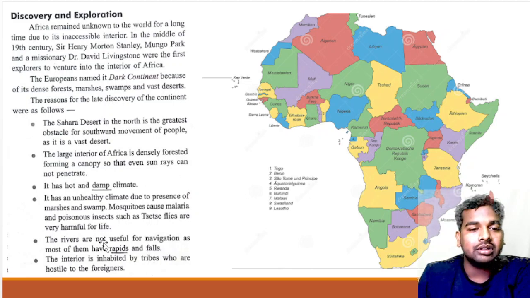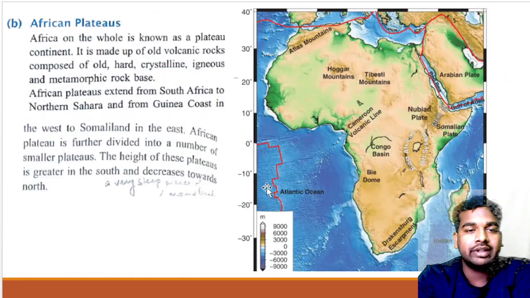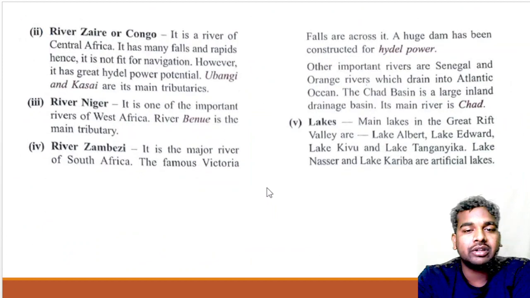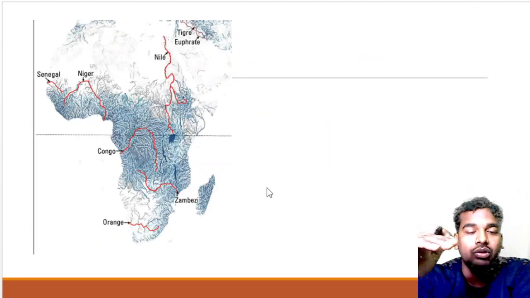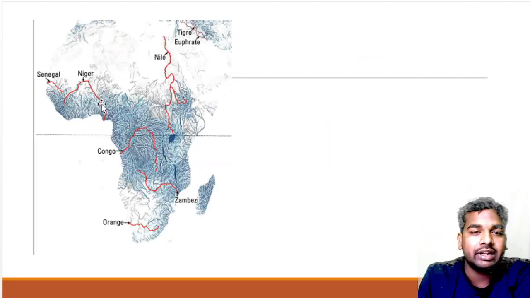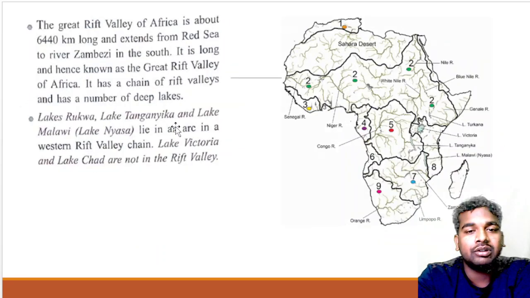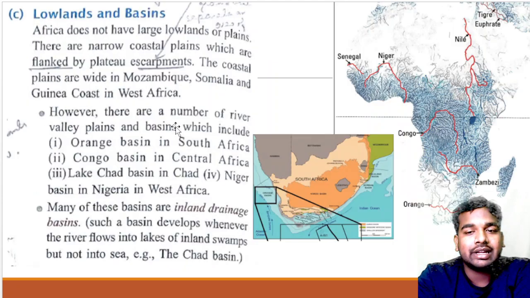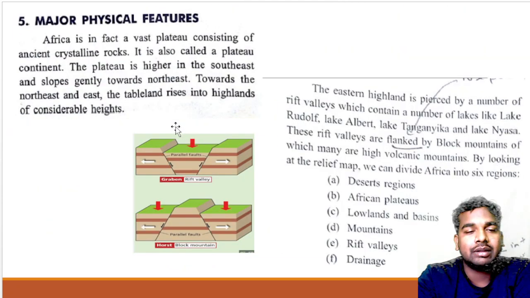The rivers are not useful for navigation, as most of them have rapids and falls. You will feel that there are many rivers in Africa, but they are not navigable, because you will find many falls and rapids. Why? Because these rivers have rapids and falls.